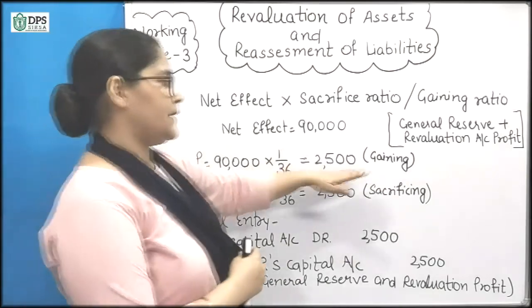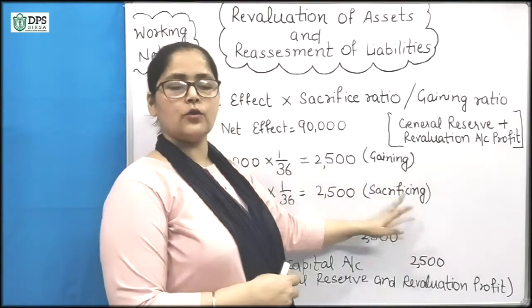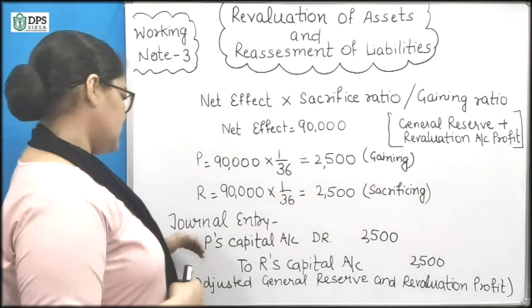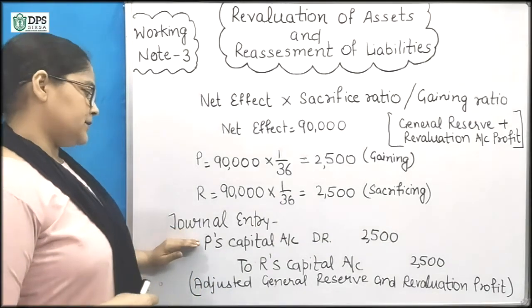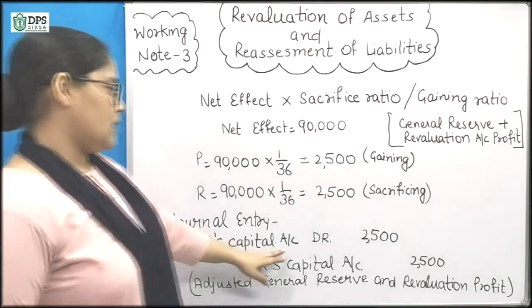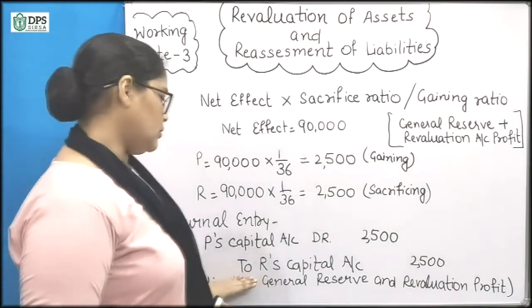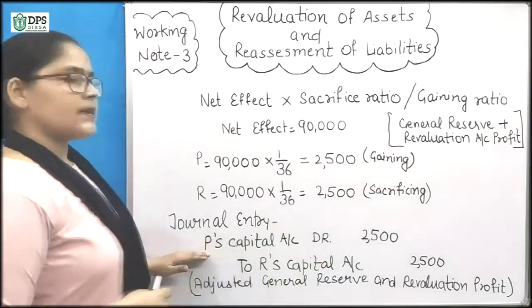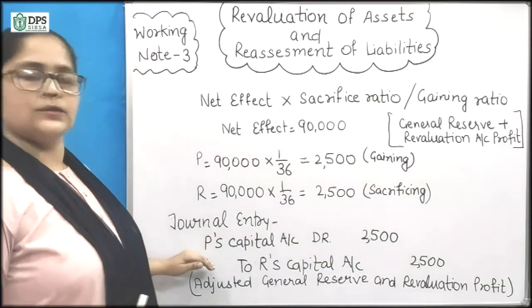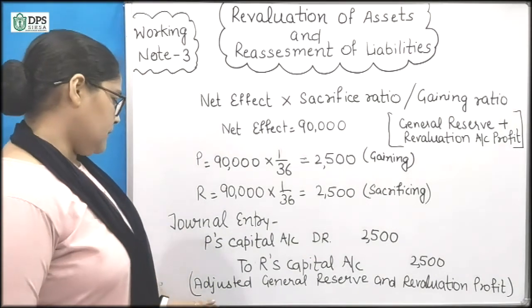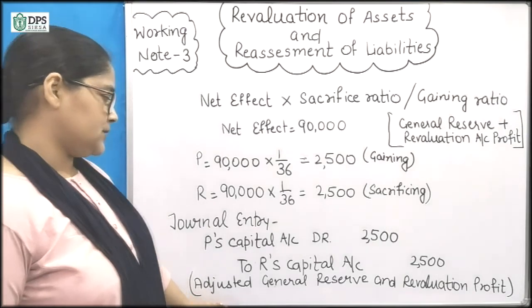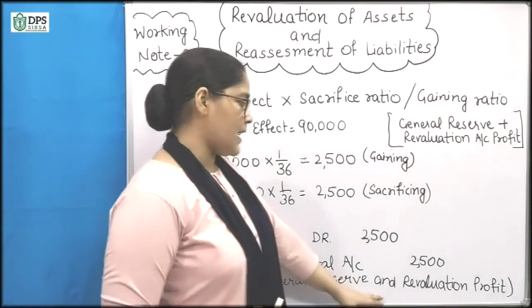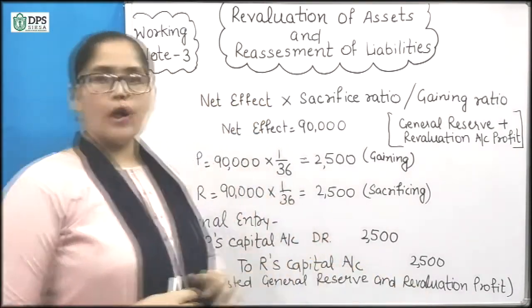We will take from the gaining partner and give that amount to the sacrificing partner. So we will do the journal entry here. P's capital account will be debited and R's capital account will be credited. So this is the adjustment entry. Here we will write the adjusted general reserve and revaluation profit.